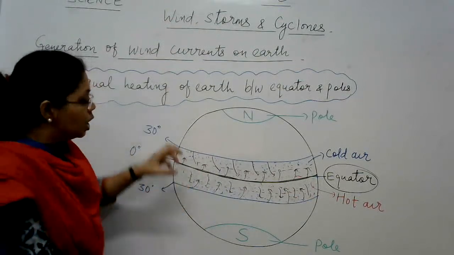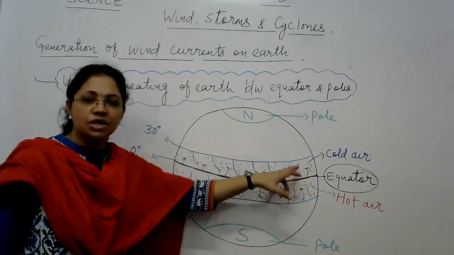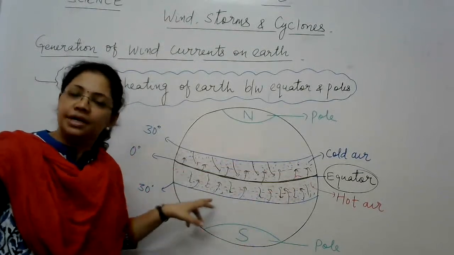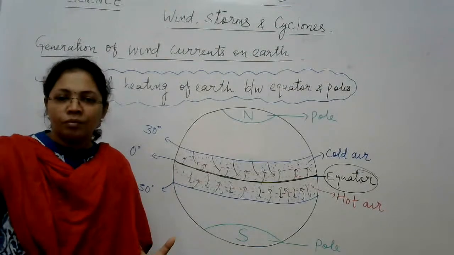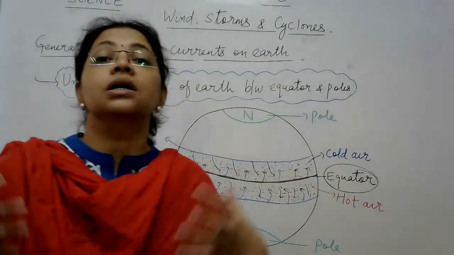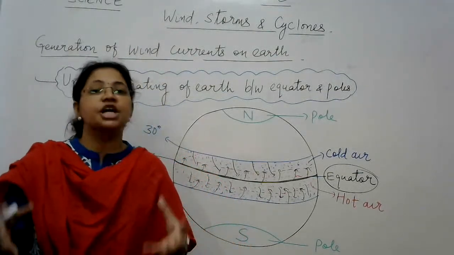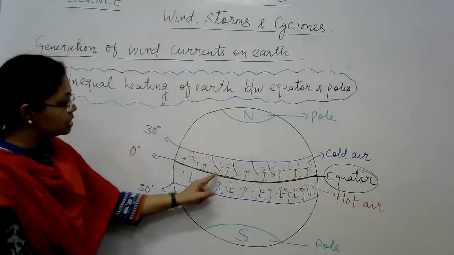Now whatever air is present in equatorial regions gets heated, and we know that when air gets heated, it becomes lighter because it expands, its volume increases, it becomes lighter and it starts